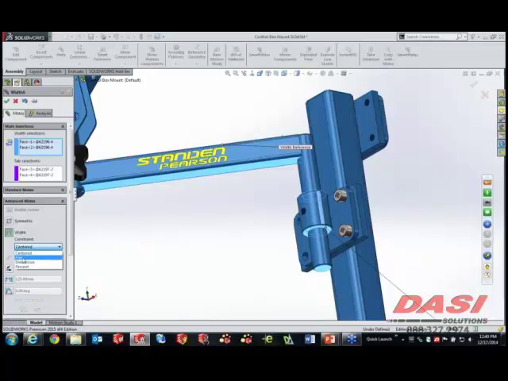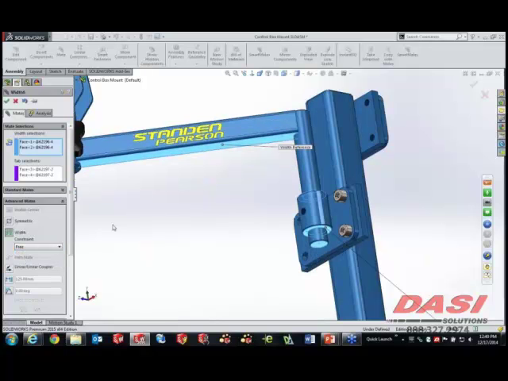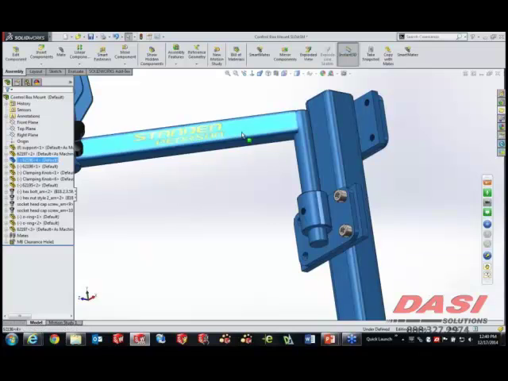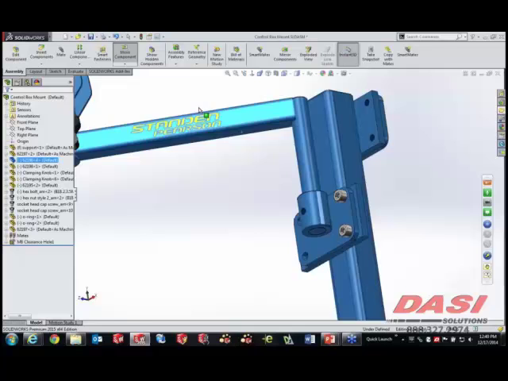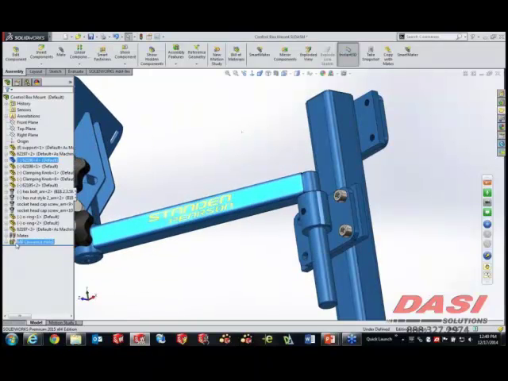With this we can actually call it free, which almost makes this width mate effectively a limit mate. Because as I try to move this part, you'll see that those faces have to move only within each other and can't go outside each other's boundaries.